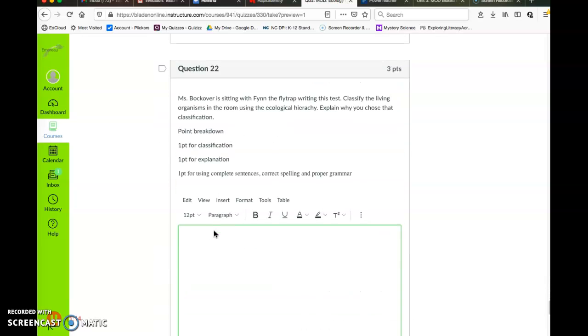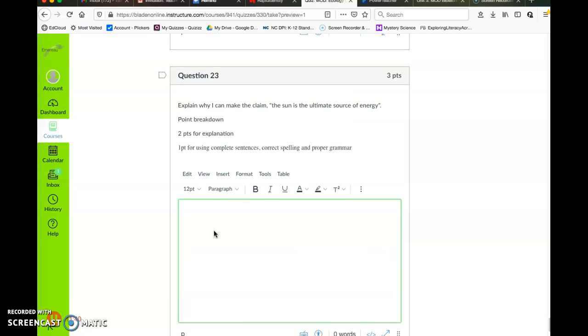Question number 22. Ms. Backover is sitting with Finn the flytrap writing this test. Classify the living organisms in the room using the ecological hierarchy. Explain why you chose that classification. Point breakdown. 1 point for classification, 1 point for explanation, and 1 point for using complete sentences, correct spelling, and proper grammar.